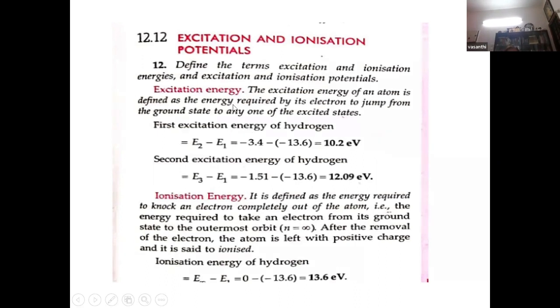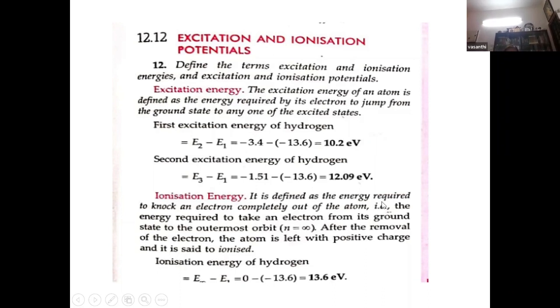So what is first excitation energy? E2 minus E1 is the excitation energy. The excitation energy of an atom is defined as the energy required by its electron to jump from the ground state to any one of the excited states. So if you want the electron to jump to higher orbits, higher energy levels, you have to supply energy. If you supply 10.2 electron volt of energy, the electron will jump to the second level. That is the meaning.